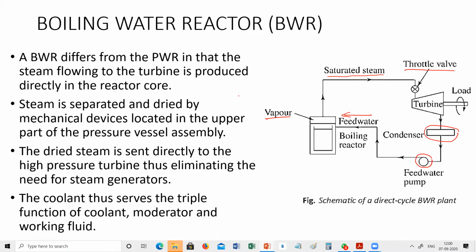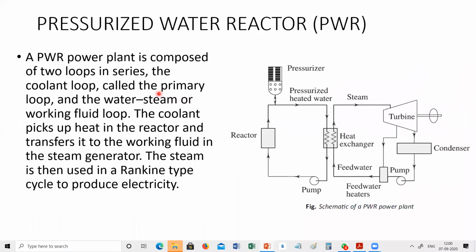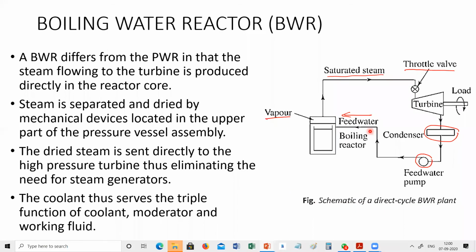You can read here, I will read for you. The BWR differs from PWR in that the steam flowing to the turbine is produced directly in the reactor. In PWR, a heat exchanger was used, and the steam produced there was given to the turbine. Here it is not so; the steam is produced directly in the reactor itself and we give that to the turbine. Steam is separated and dried by mechanical devices located in the upper part of the pressure vessel assembly.